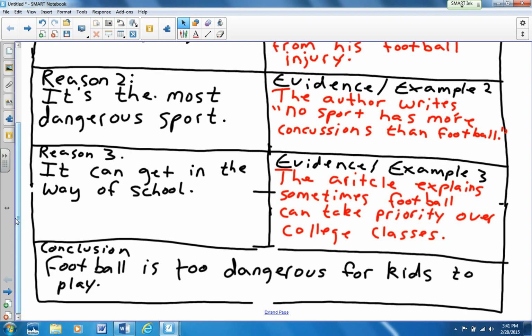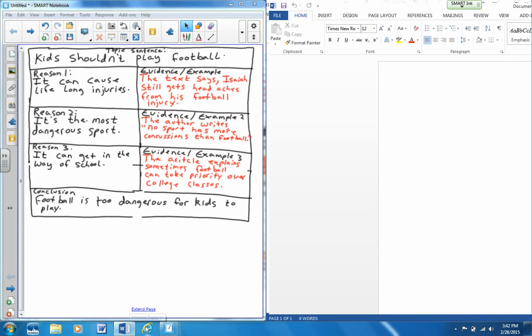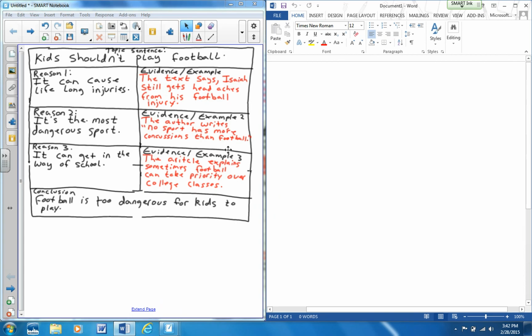Okay, so my next step is we're going to turn this graphic organizer into a paragraph. And this is really easy. All we have to do is follow the same organization. So we're going to start with our topic sentence. So we're going to put, kids shouldn't play football. Okay, so our next thing we're going to put is our reason one.